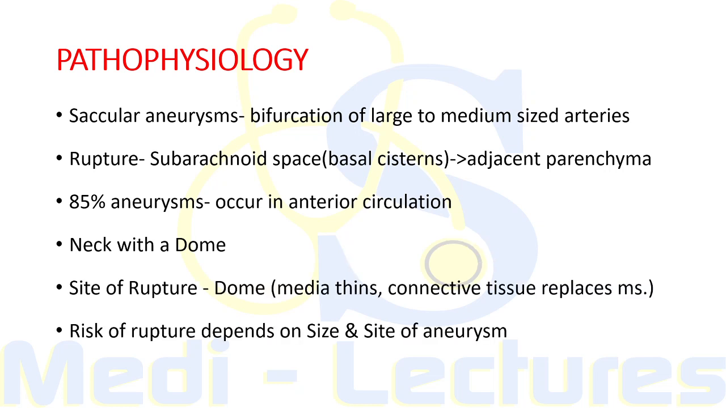Now when we consider the most common site of rupture, this is the dome. Why? Because there is thinning of the media in the dome region of the aneurysm and the muscle is replaced by connective tissue which is weaker. Now when we consider the risk of rupture, it depends on the size of the aneurysm and site of the aneurysm.